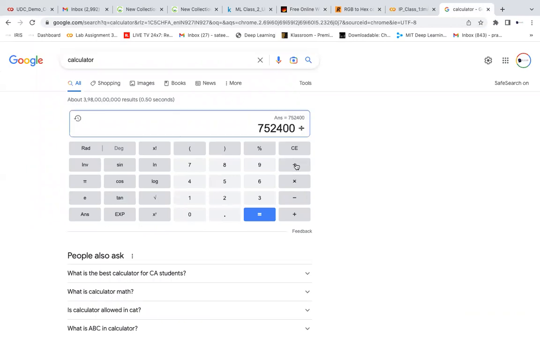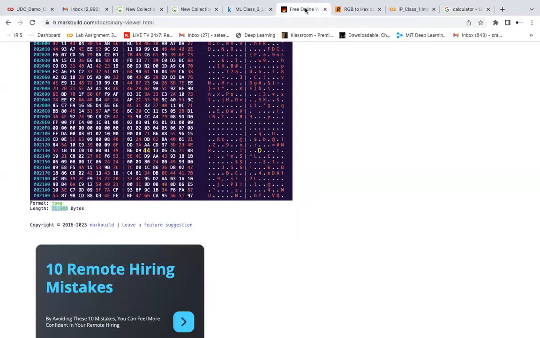Now if I have to convert this into a proper byte format, I'll divide by 1024, which will give it in terms of kilobytes. Otherwise this will be in terms of bytes. So this is the size of the image in one color, and if you total it, it is 3 times that. That is how it looks.